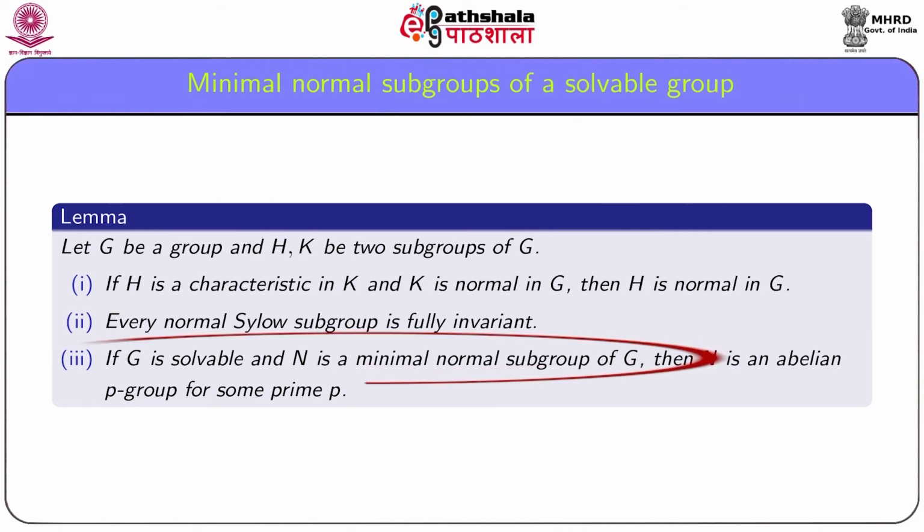If G is solvable and N is a minimal normal subgroup of G, then N is an abelian p-group for some prime p. Here we show that the condition of minimality is an important hypothesis.